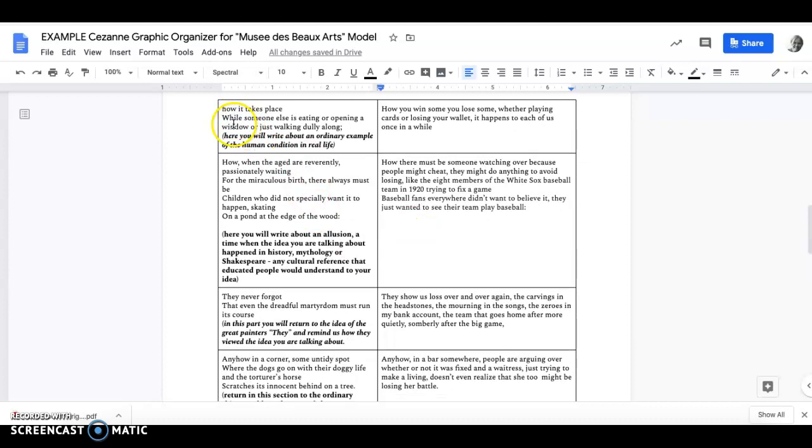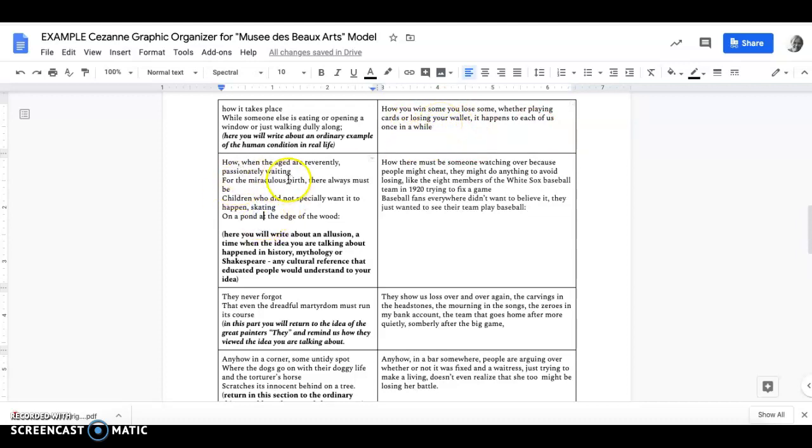The Auden poem says how it takes place while someone else is eating or opening a window or just walking dully along. And then I tell you, here you'll write about an ordinary example of the human condition in real life. So that's what I did over here. How you win some, you lose some, whether playing cards or losing your wallet. It happens in each of us, or happens to each of us once in a while. So this is my sort of ordinary experience with loss.